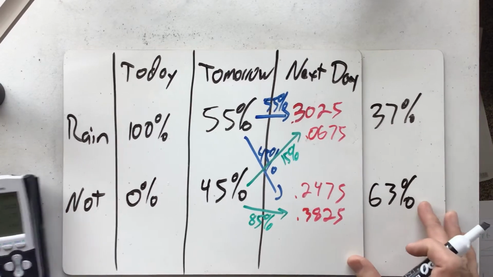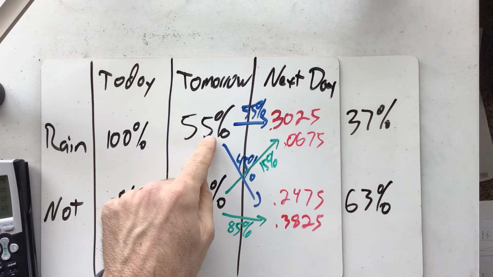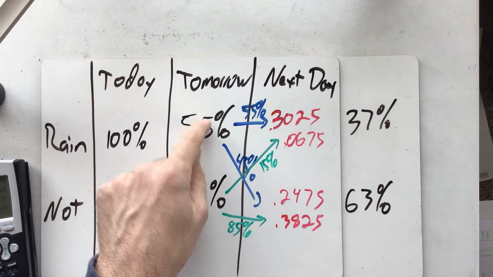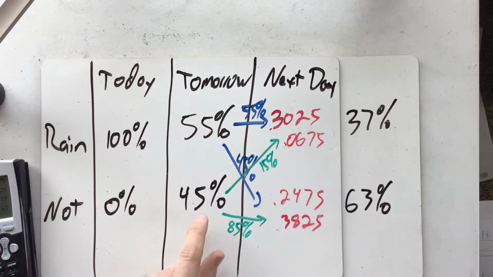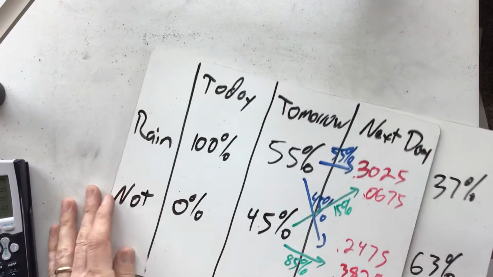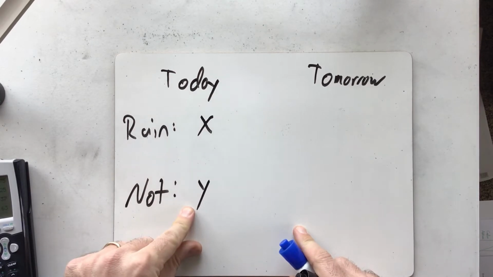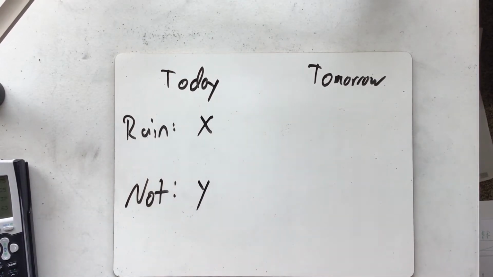So what you see is that we had to combine both probabilities. We had to combine the probability that we were in this state and then switched or stayed the same, or that we were in the other state and switched or stayed the same. Then we had to combine those probabilities together. So let's think about this in a more theoretical manner. What if we were in the position where today it was raining or not? Then what's going to happen tomorrow? Well, let's go back through those same two examples.